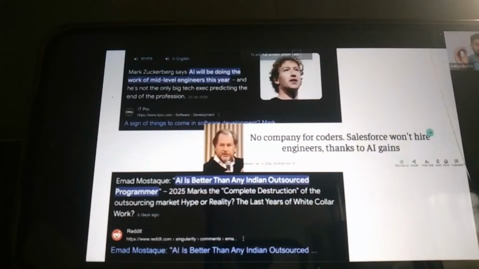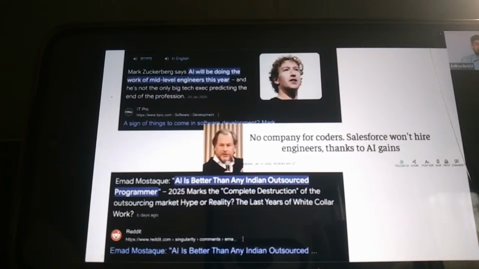Why is this happening? Because companies are getting productivity gains because of AI. We have the CEO of Meta, Mark Zuckerberg, parent company of Instagram and Facebook. He said that he is going to replace their mid-level engineers with AI by this year end, by end of 2025. The Salesforce CEO is saying he is not going to hire anyone because of AI productivity gains and AI agents. We have Emad Mostaque, who is saying that AI is better than any Indian outsourced programmer, whoever is working in the IT industry.